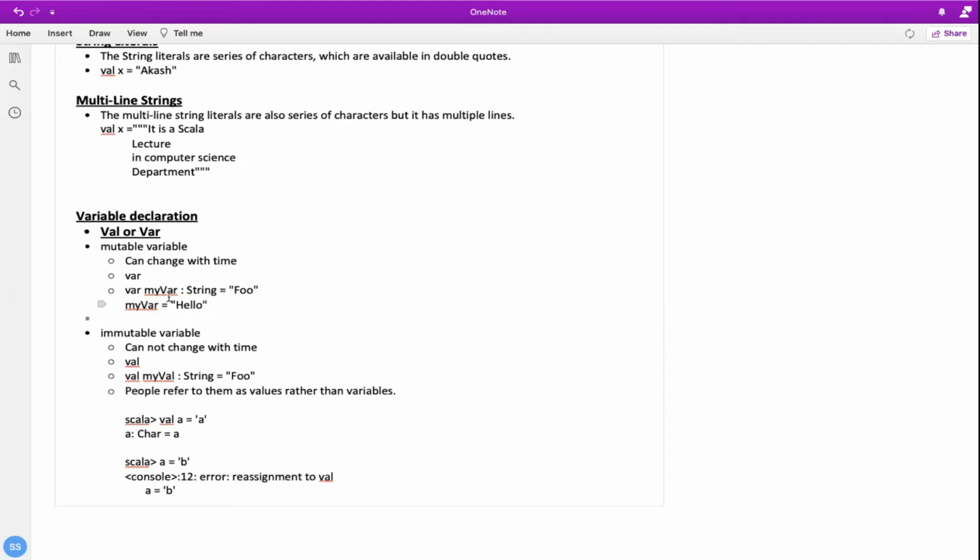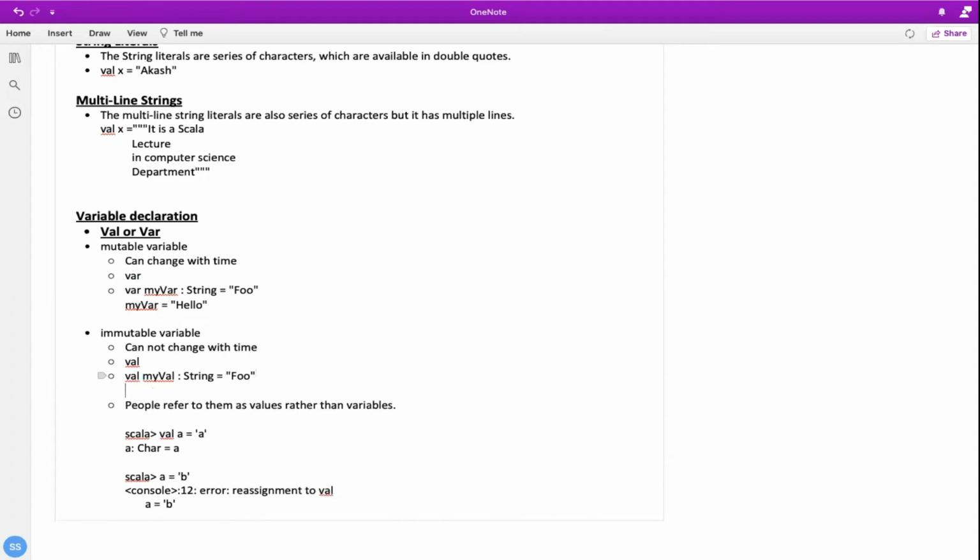But in case of val type, if you try to assign some other value, let's say hello, it would give you some kind of error.